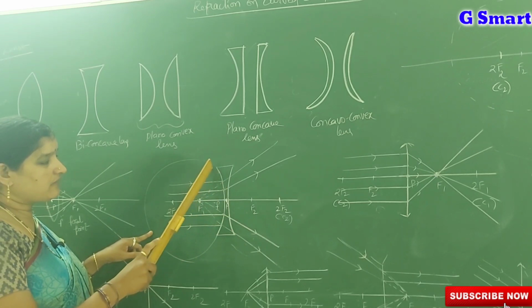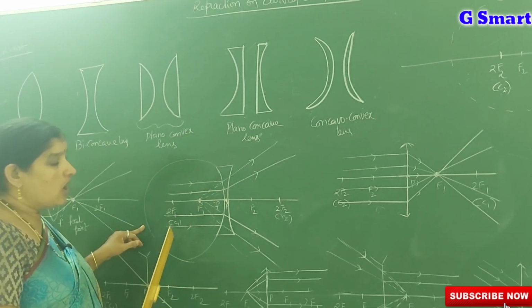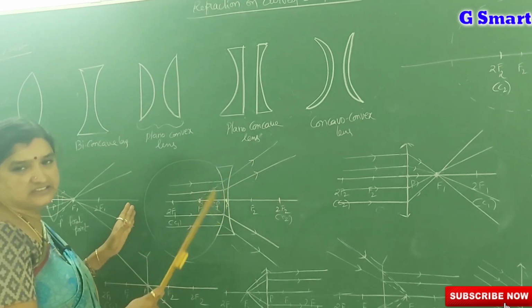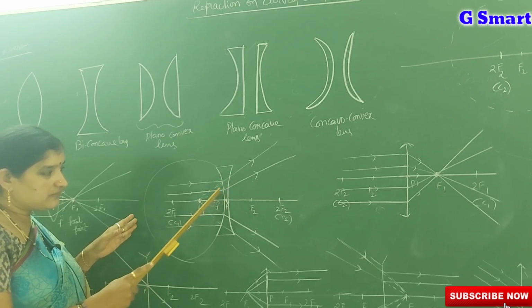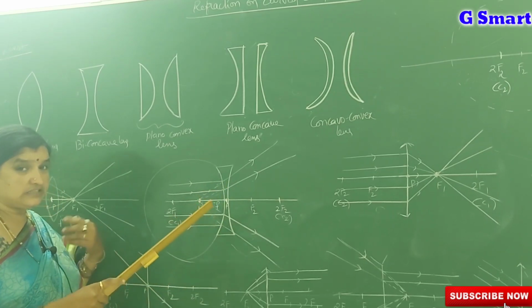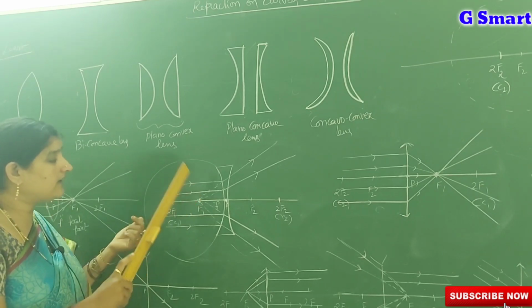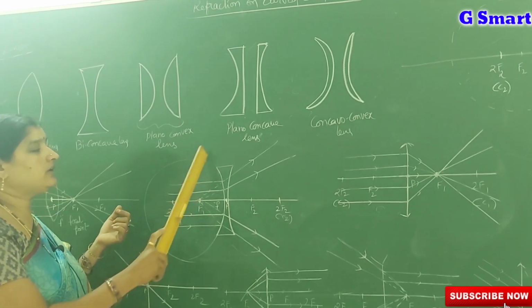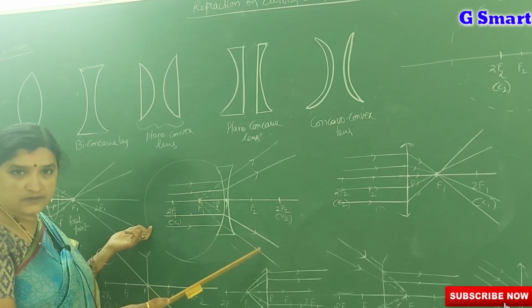In the same manner, for a biconcave lens also, when a parallel beam of light is incident on it, after refraction the light rays diverge. If you extend that divergent beam of light, it seems that they are all coming from a particular point, from a source of light. That is called the focal point of that concave surface.